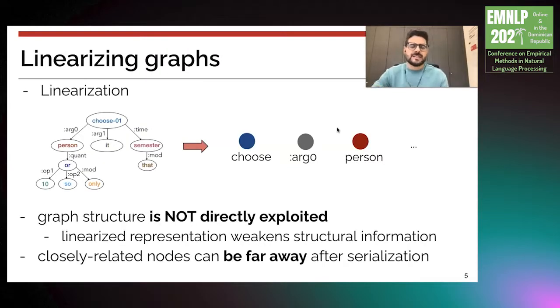However, when we linearize graphs, we lose some important information. So for example, the graph structure is not directly exploited. This is because the linearized representation weakens the structural information. So how to properly encode the graph in pre-trained language models is a challenging task.